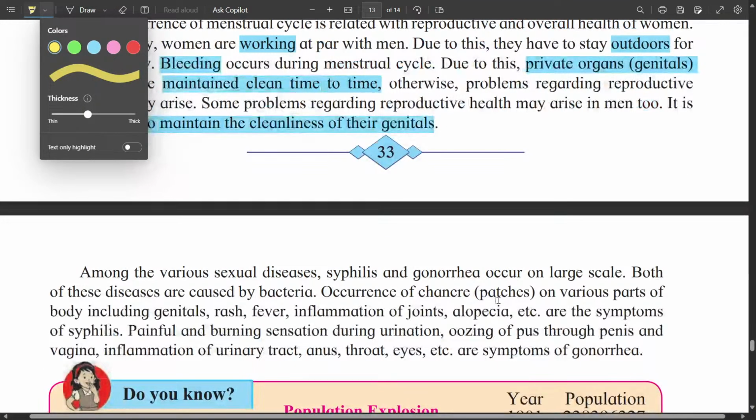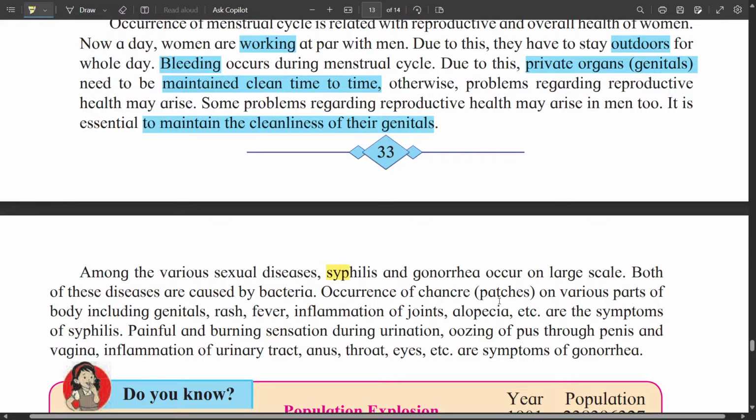Among various sexual diseases, syphilis and gonorrhea occur on a large scale. Both are bacterial diseases. The occurrence of patches on various parts of the body, including the genitals, rash, fever, inflammation of joints, alopecia, etc. are the symptoms of syphilis.